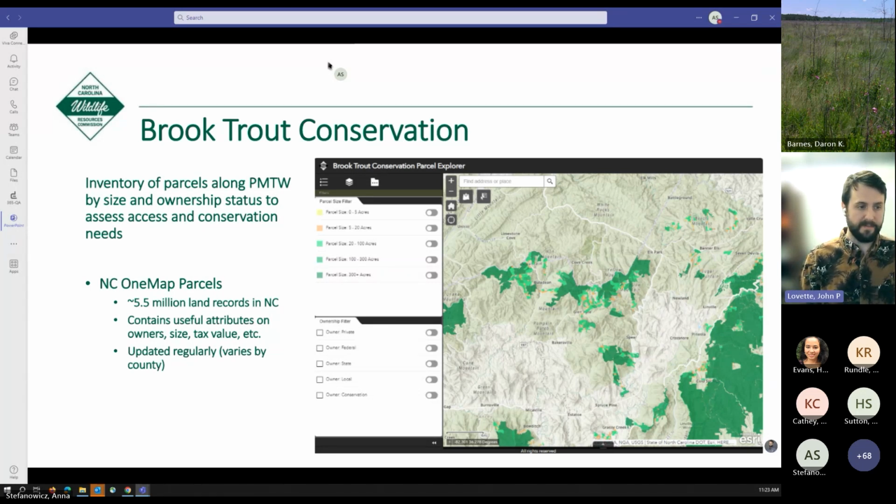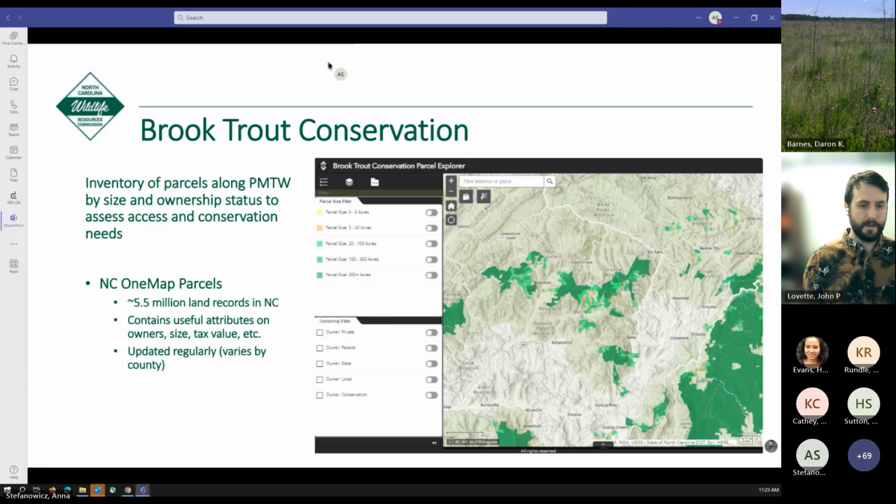So over 5.5 million land records for North Carolina, showing ownership status, size, and a bunch of other information, which is updated ideally quarterly, but some counties don't quite update it that often. Regardless, we can use this data set to do some analysis.